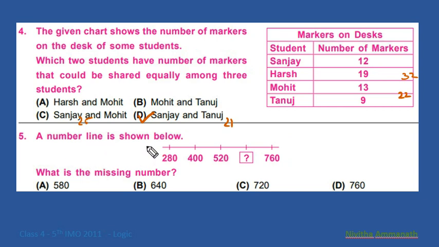Next question. A number line is shown below: 280, 400, 520, dash, 760. Here 400 plus 120 equals 520. 280 plus 120 equals 400. So 520 plus 120 is 640. 640 plus 120 equals 760. So 640 is the correct option. Next question.